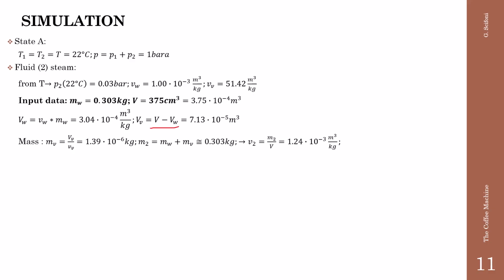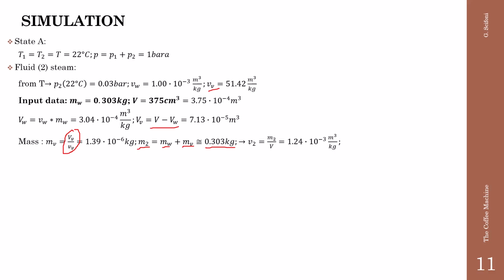The mass of the vapor is the ratio between the volume of the vapor and its specific volume, calculated above, and the total mass of the fluid 2, the steam, is the mass of the water plus the mass of the vapor, but substantially does not change with respect to the mass of the water.